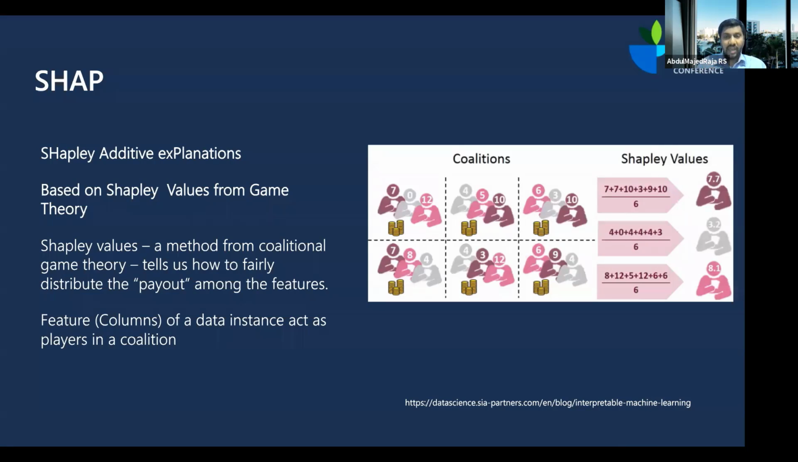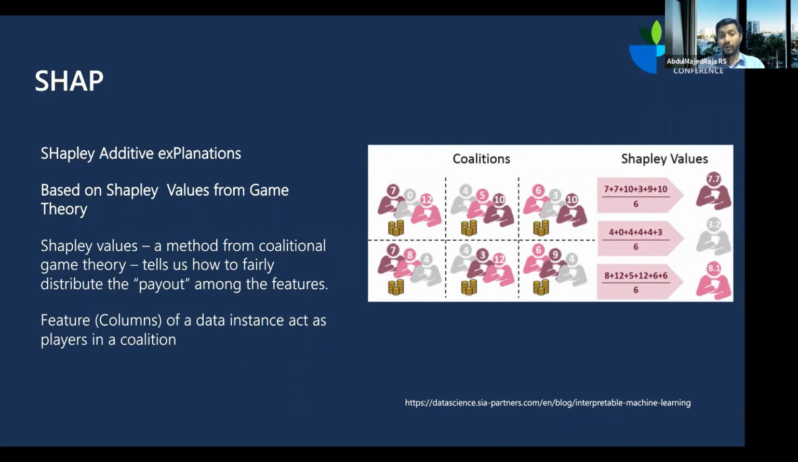If you are part of a game, let's say three people have played, and all three have won something, but everyone has an individual contribution. Now a Shapley value helps you divide this payout among the individual players. Now replace these players with column names, features, and replace this payout with the prediction of a machine learning algorithm. And that is where Shapley values help you explain the machine learning prediction. So instead of the payout, you keep the machine learning prediction.